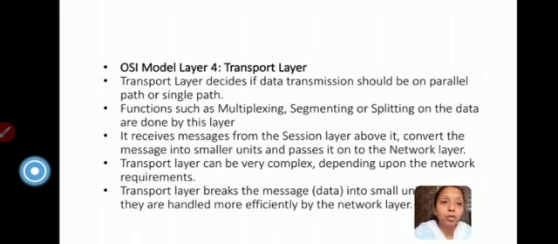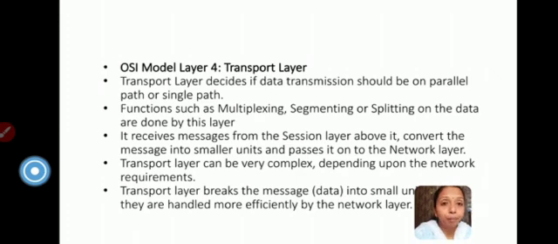As you can see, we are running from top to bottom. That means first the application layer, then the presentation layer, session layer, transport layer, and so on. We are moving from top to bottom. The data we handle is at the application level. The application level's data is passed down to the other layers, and finally it is converted into the respective electrical signal to be passed through the Wi-Fi network or any LAN, MAN, or WAN network, you can say.